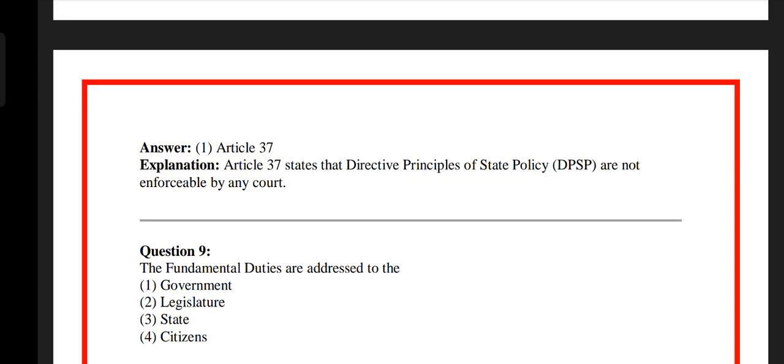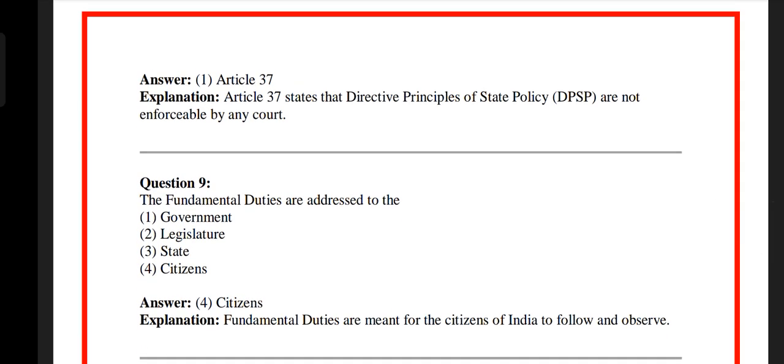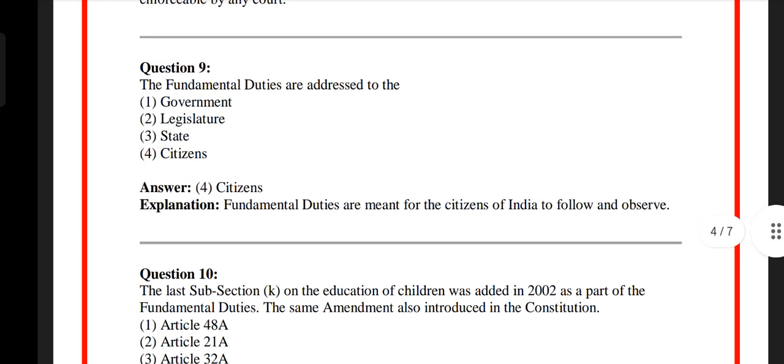Question number 9. The fundamental duties are addressed to the option 1 government, option 2 legislature, option 3 state, option 4 citizens. The answer is option 4 citizens. Fundamental duties are meant for the citizens of India to follow and observe.